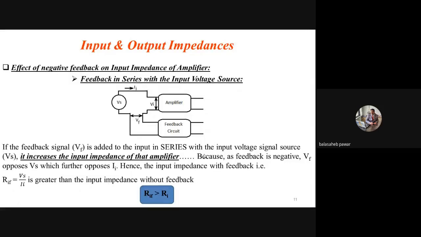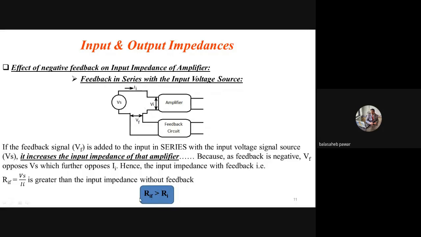Okay, so I have written a few lines. If the feedback signal VF is added to the input in series, because we are considering series type of mixing, so the same thing I wrote with the input voltage signal source, that is VS, it increases the input impedance of that amplifier. That means what? For series type of mixing, what is the effect of negative feedback on the input impedance? It increases. Okay, that means, see, I highlighted at the bottom, RIF is greater than RI.